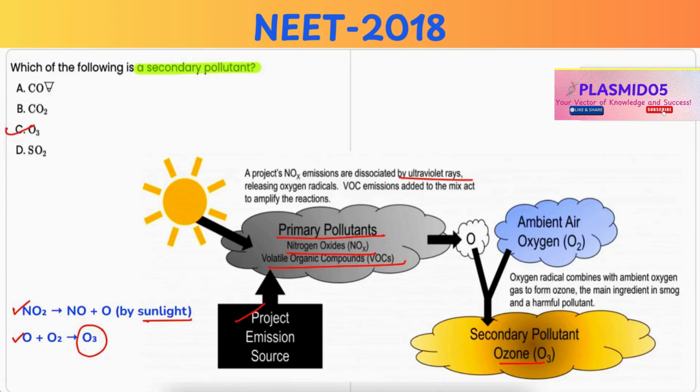Carbon monoxide, carbon dioxide, and sulfur dioxide are incorrect because all these are primary pollutants.